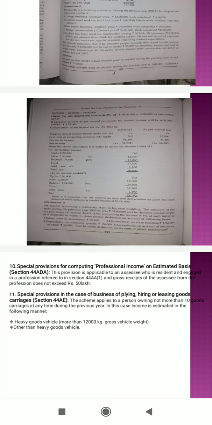So in the case of heavy goods vehicle, the profit and gain shall be an amount equal to 1,000 per ton of gross vehicle weight.